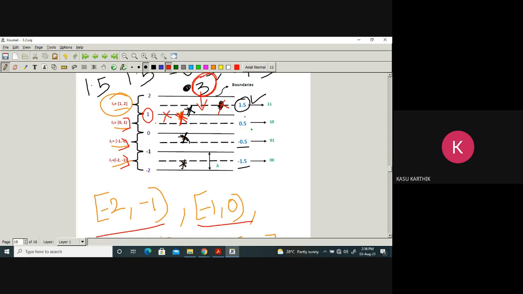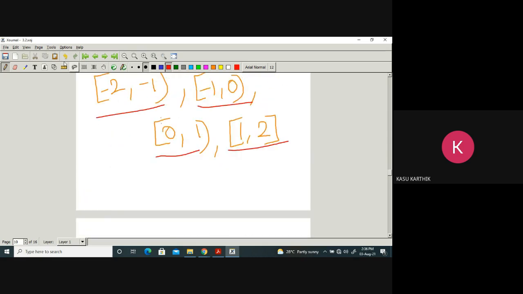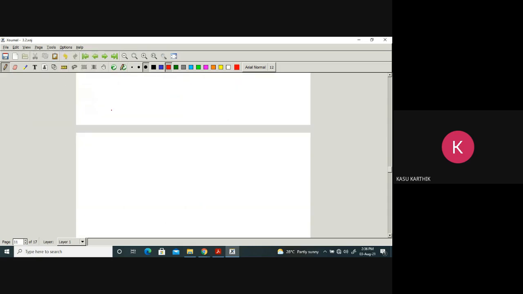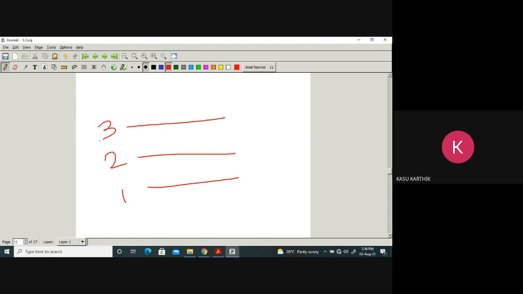Then there is a confusion. Suppose the first interval is 1, 2 with both closed, and the second is 2, 3 with both closed.